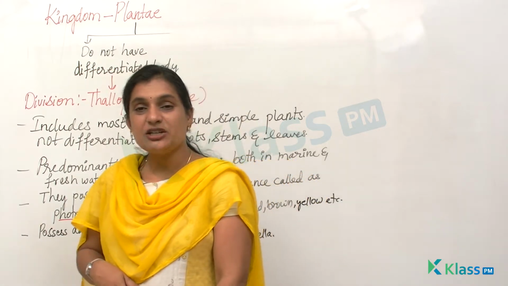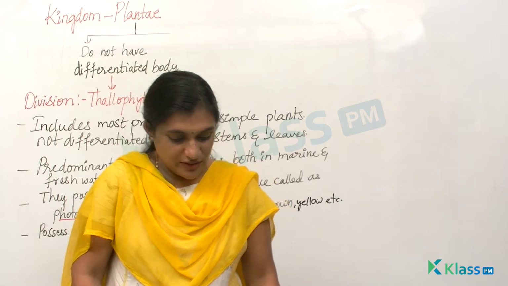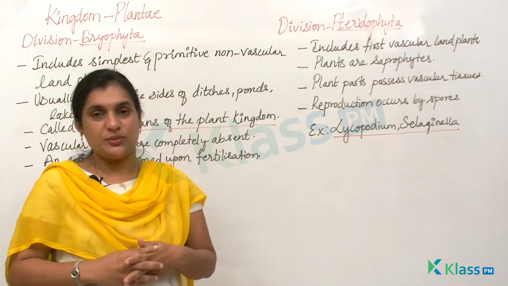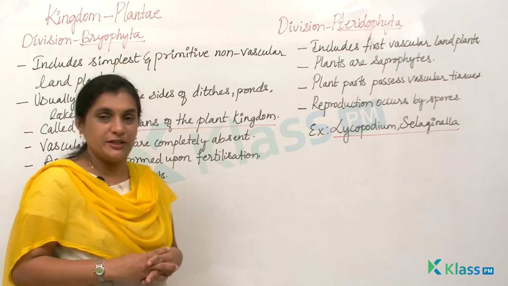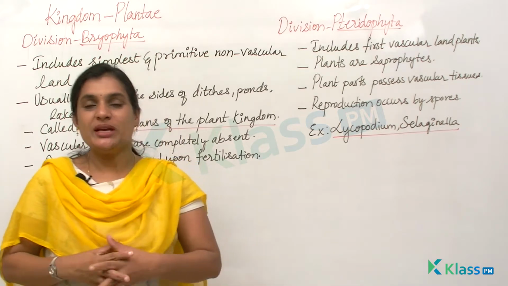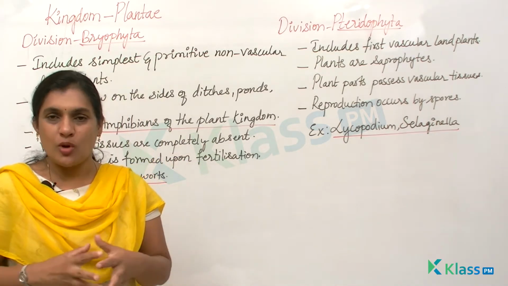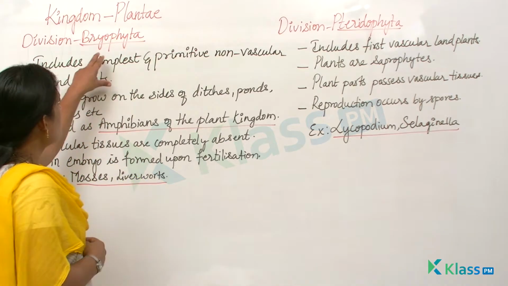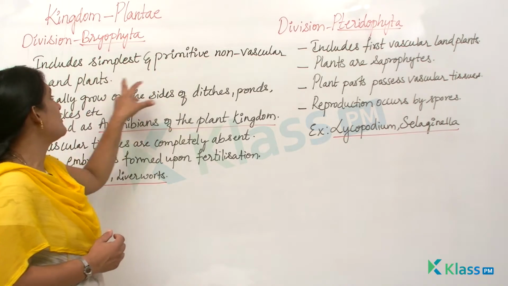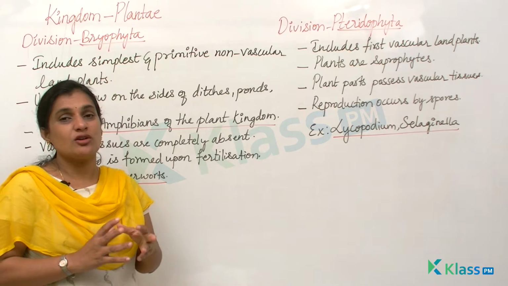Now let us continue with the next division of this Plantae kingdom, which is Bryophyta. When you talk about Bryophyta, bryos in Greek language means moss. So you all know moss plants, right? Usually Bryophyta is said to be the moss plant, which includes the simplest and primitive non-vascular land plants. These are actually terrestrial plants, but these are non-vascular.